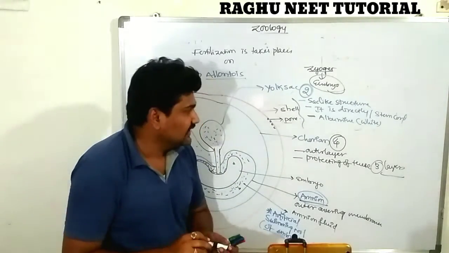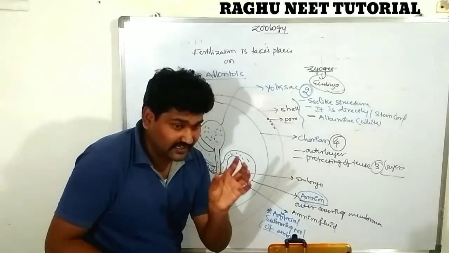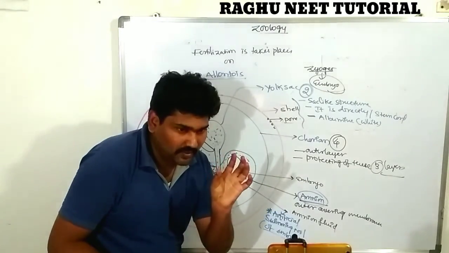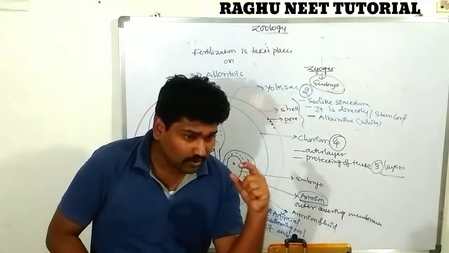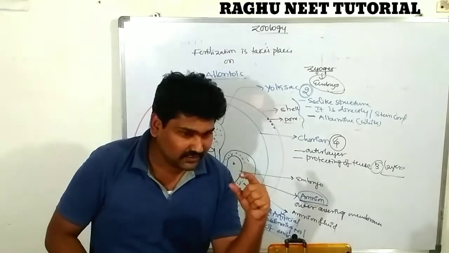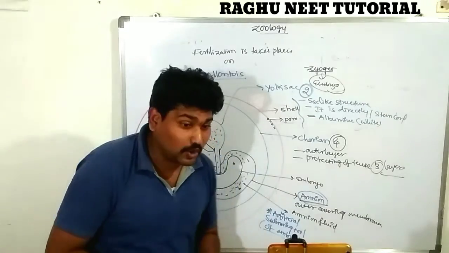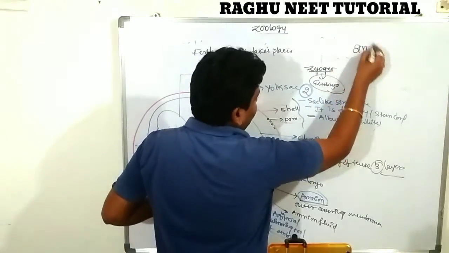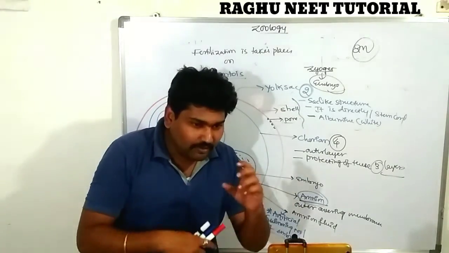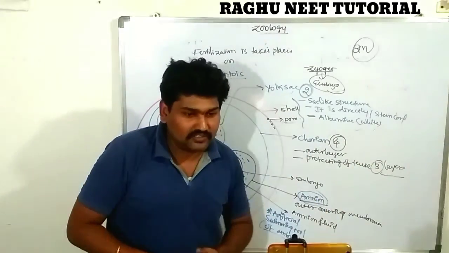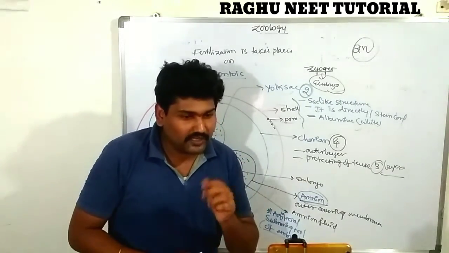The shell is made up of calcium carbonate. After fertilization, internal fertilization occurs. The male sperm and female ovum come together to form the zygote. The zygote is nothing but the egg. The zygote is diploid in nature, containing the male gamete and female gamete. That is called 2N nature, diploid in nature. This diploid egg is completely covered by the shell, and after it is released outside of the body, it is known as the egg.